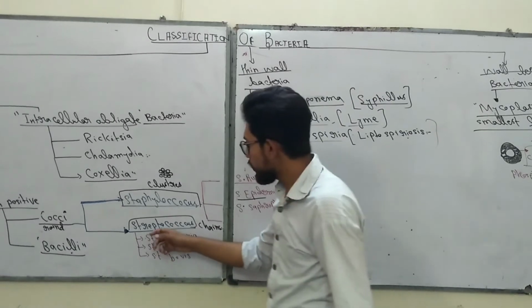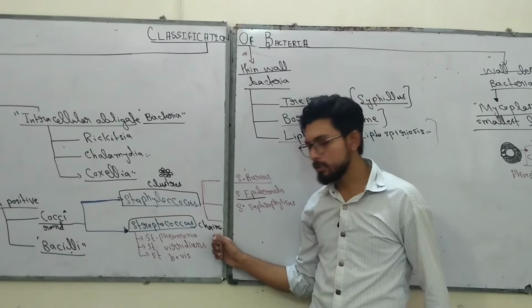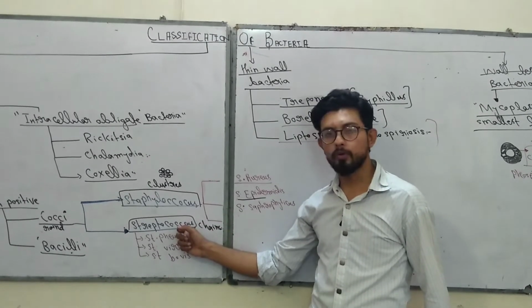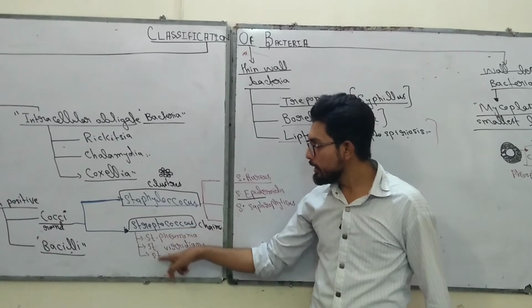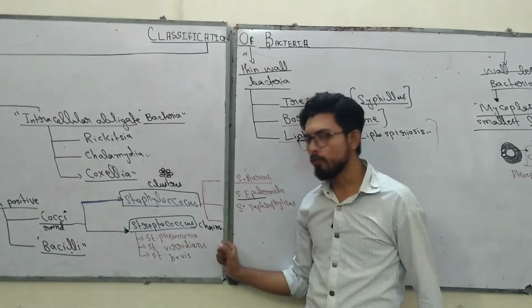Okay, now the second group is known as Streptococcus, and Streptococcus are found in the form of chains. One thing that you have to remember here is that there are 6 classes of Streptococcus. Right now I have written only 3 classes: Streptococcus pneumoniae, Streptococcus viridans, and Streptococcus bovis.